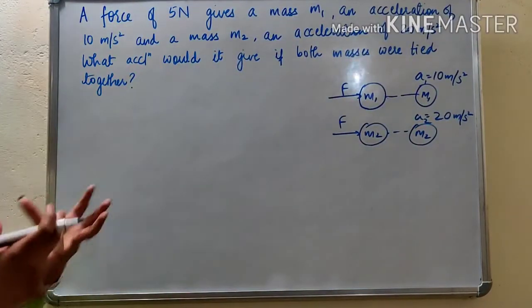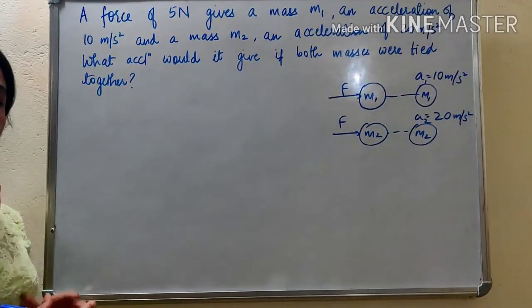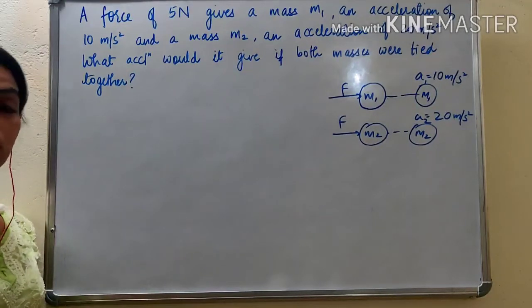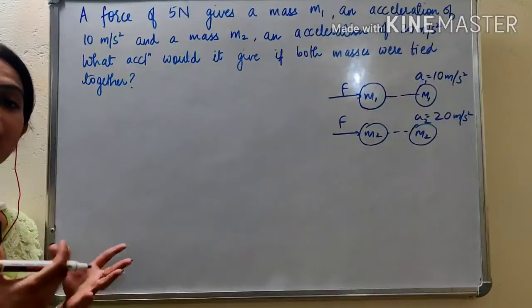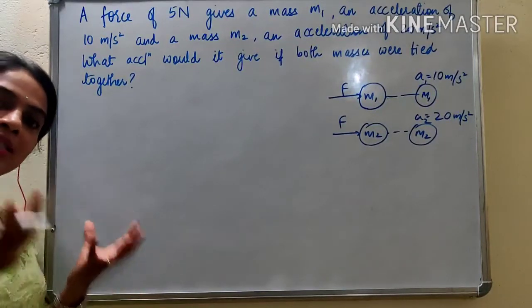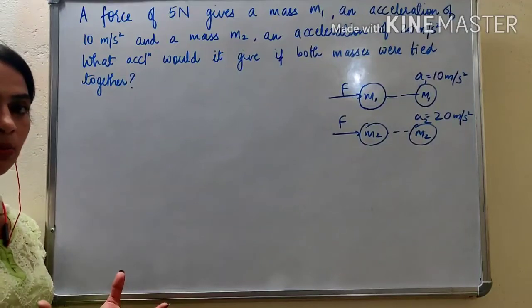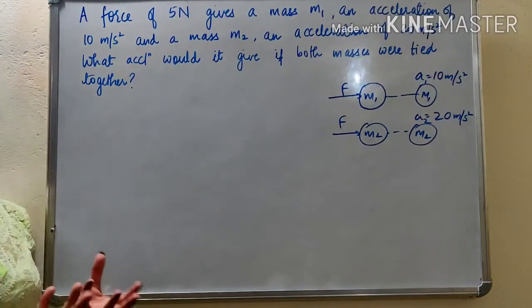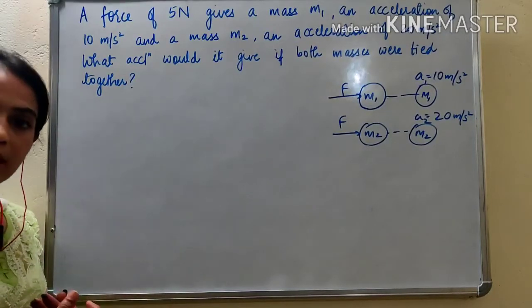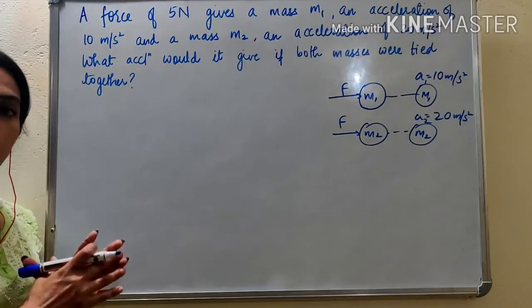Okay, so there are two bodies. Obviously, if the same force is able to give different accelerations to the two bodies, that means their masses are different. Otherwise, if you take two same balls and apply the same force, their acceleration will be the same.